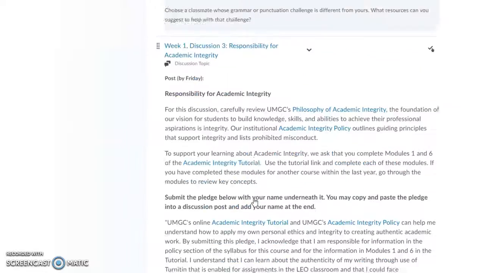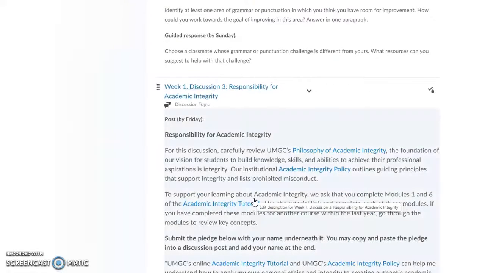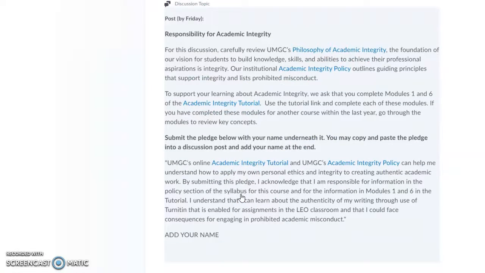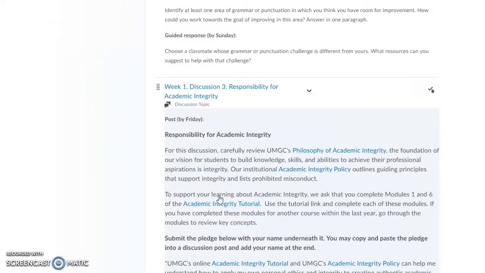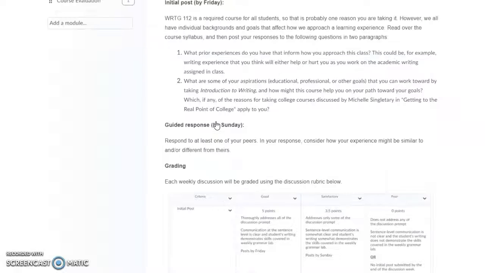The last one is on academic integrity, and you do not need to do a response for that one, because you'll just look over the material and then cut and paste this pledge and add your name to it to complete that discussion. We'll also have some grammar each week, so there's a grammar lab to look through.